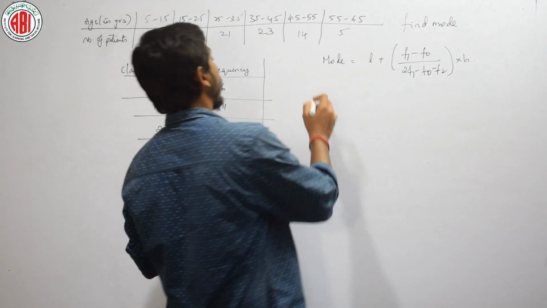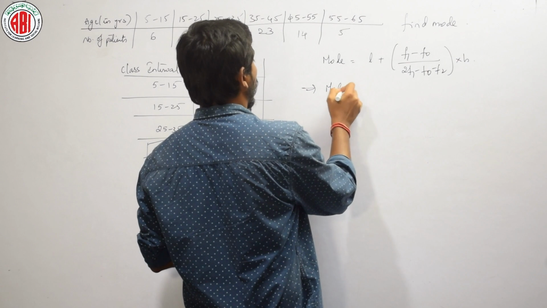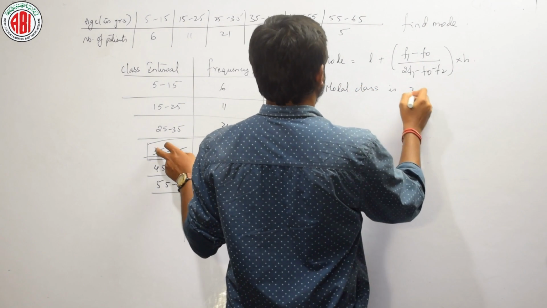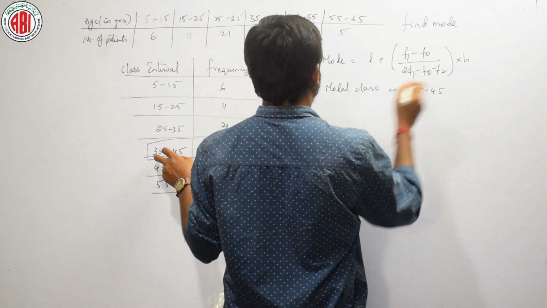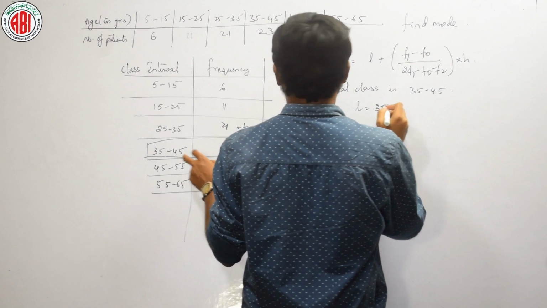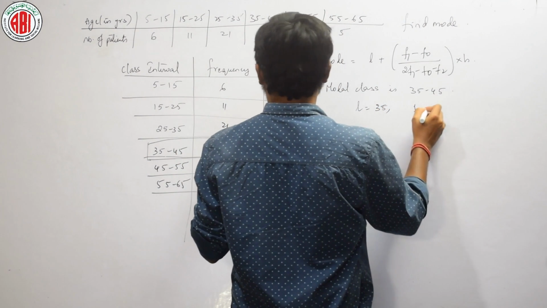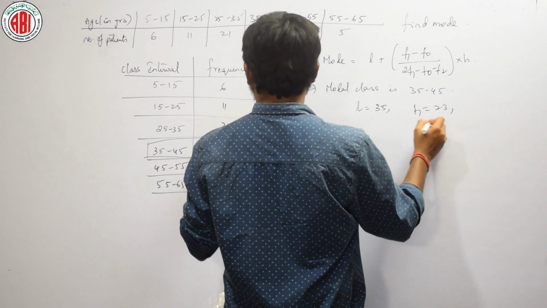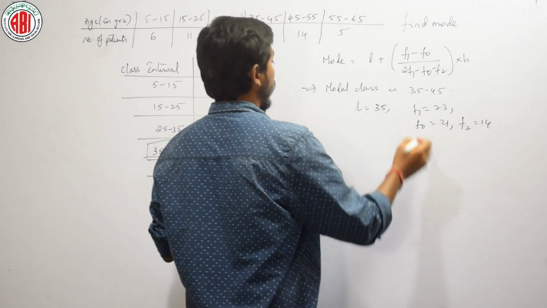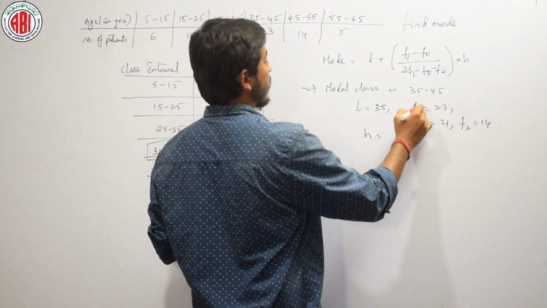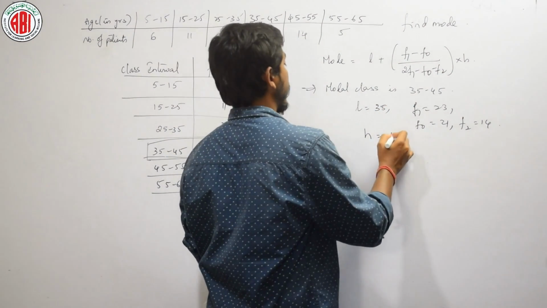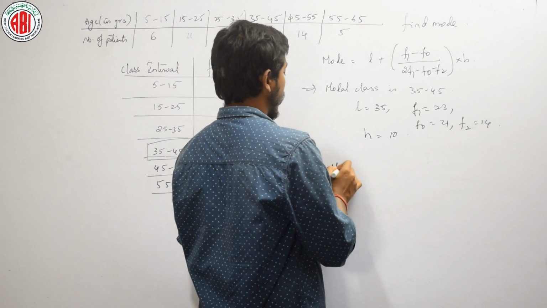Now write here: modal class is 35 to 45, where lower limit L is equal to 35, F1 is 23, F0 is 21, F2 is 14. What is H? The difference between 35 and 45, which is 10. Let us directly substitute now.